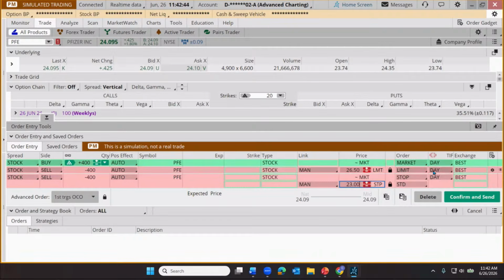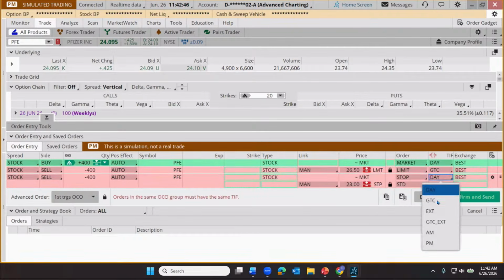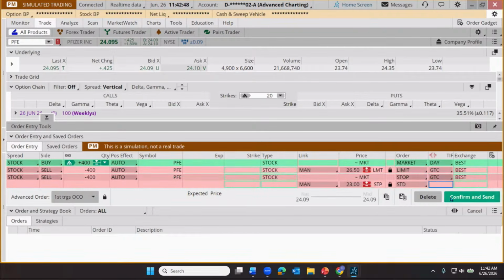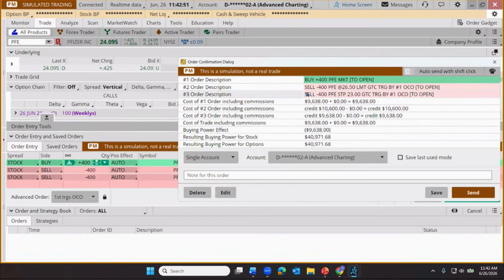And with both of those, we want those exit orders most likely to be good till canceled, so they don't just expire at the end of the day. So let's click confirm and send. We're buying 400 shares of PFE at the market. We're using that to see if we can get a quick fill.